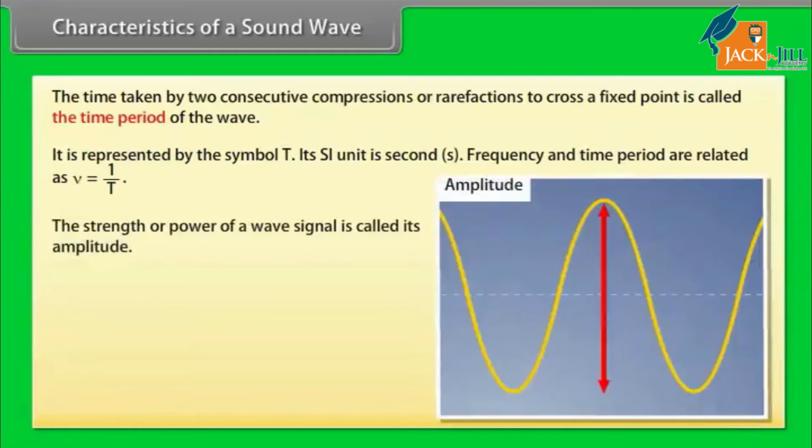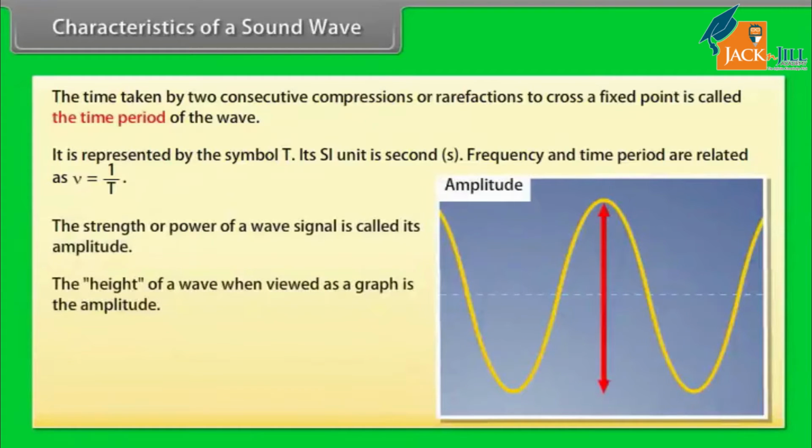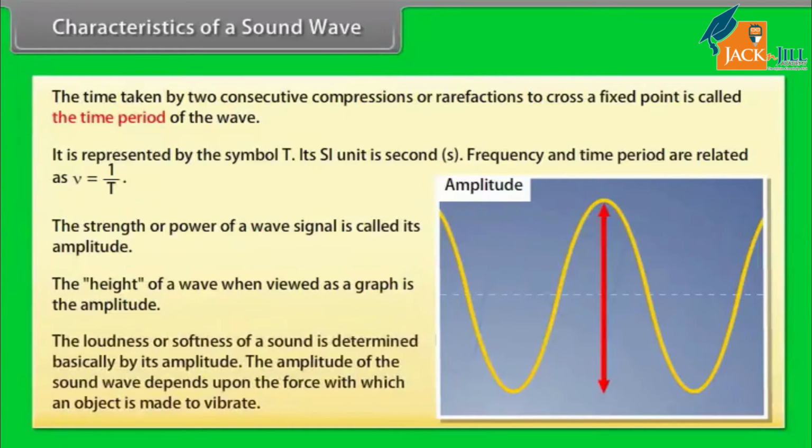The strength or power of a wave signal is called its amplitude, or the height of the wave when viewed as a graph. The loudness or softness of a sound is determined basically by its amplitude.